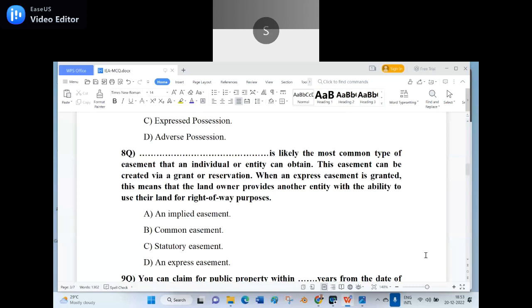An express easement is the common type of easement that an individual or entity can obtain. This easement can be created by a grant or reservation. When an express easement is granted, see, if you just commonly use this,